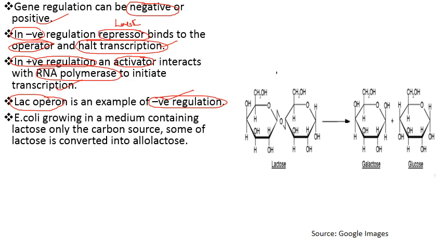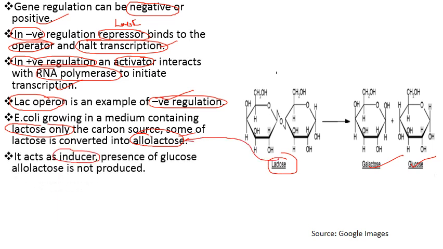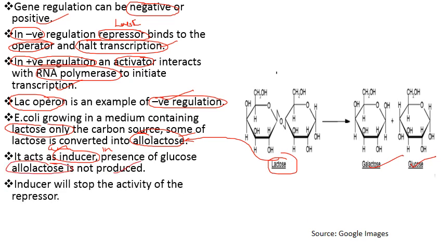For example, in E. coli, which is growing in a medium containing lactose only as the carbon source, some lactose is converted into its active form, that is allolactose. Before it is broken down into its monomeric subunits, that is galactose and glucose, this lactose is firstly converted into allolactose. It acts as an inducer. In the presence of glucose, when glucose is already present inside the E. coli cell, then this allolactose is not produced.